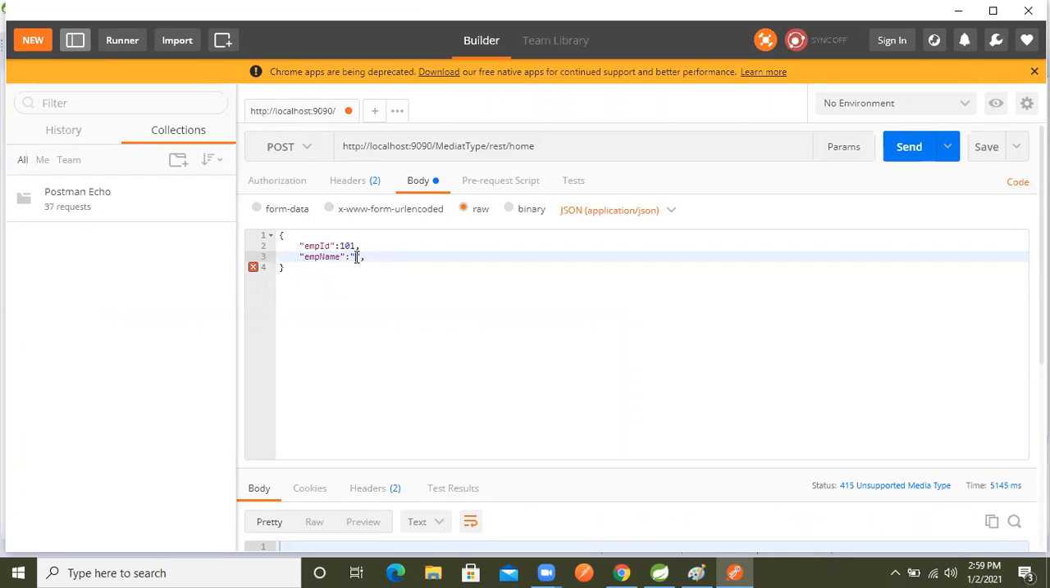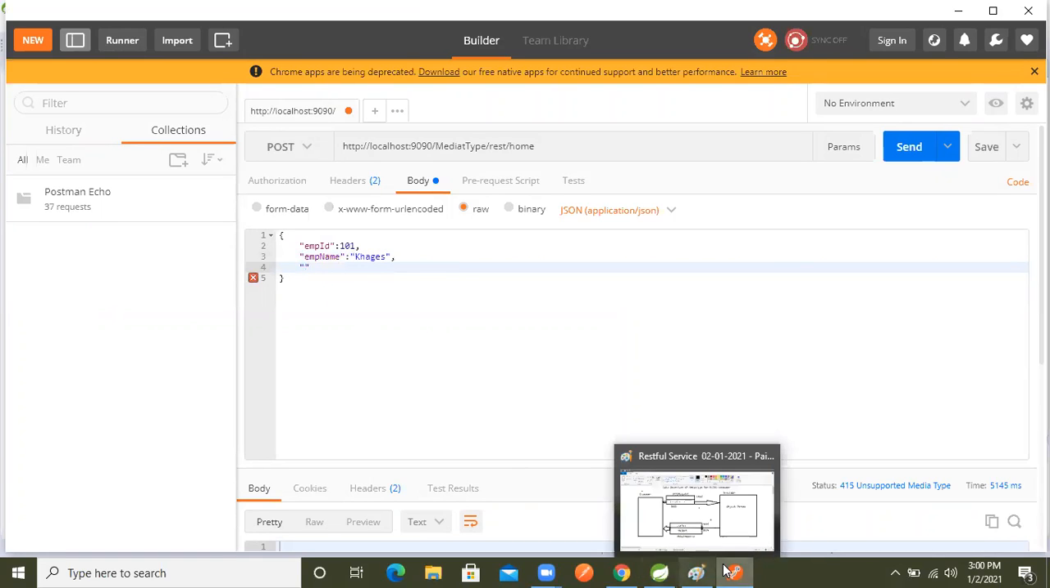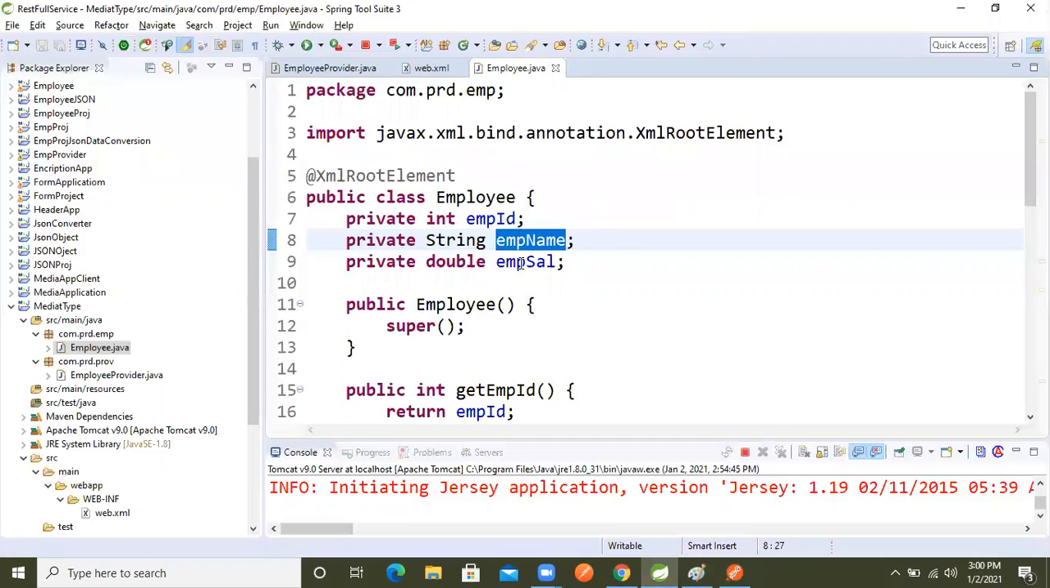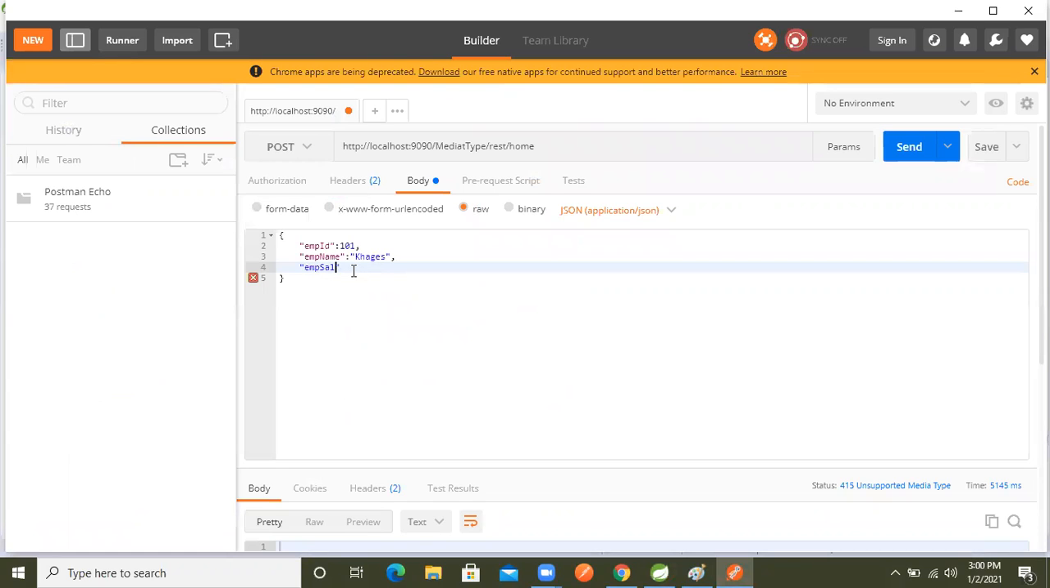So in that, again I'm just taking my favorite person of today, Khagesh. We will take Khagesh as the name. Then Khagesh's salary, let's see, what is that? EMP sal I took, right? EMP sal, inside that again we will paste it. Now comma. So his salary is 50,000, 50,000 per month, okay. So now let's send the data.